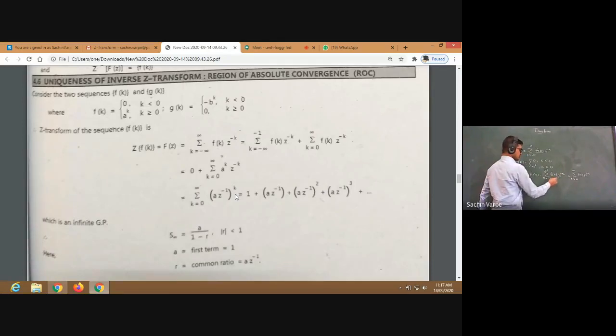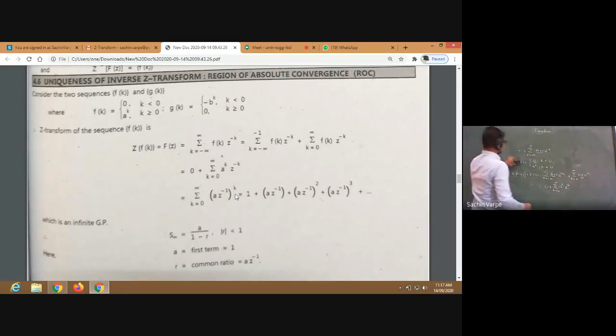For k negative, f of k is given to be 0, so that summation will be 0. Plus, for k non-negative, f of k is given to be a raised to k. So the summation of a to the power k, z raised to minus k, k from 0 to infinity. All right.